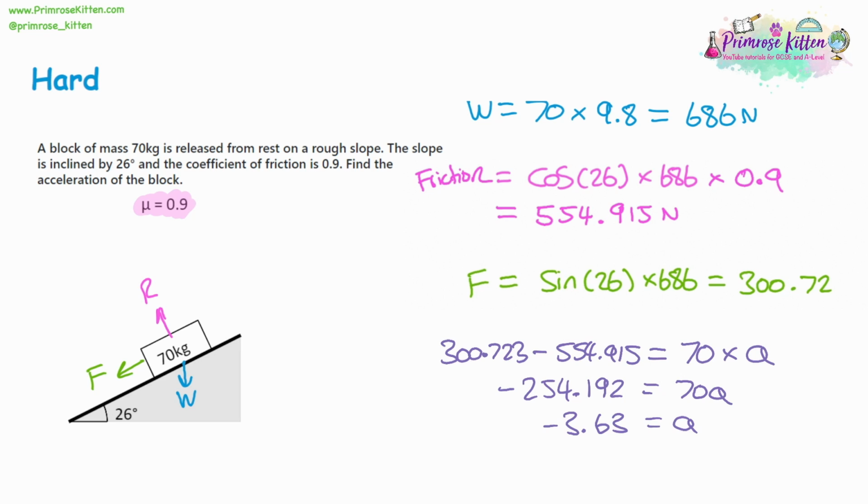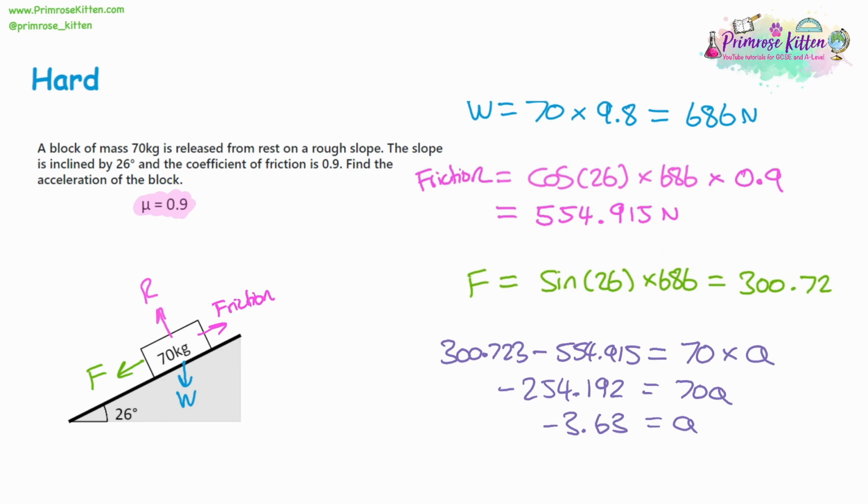Well, don't get acceleration and speed mixed up. It doesn't mean it's going backwards. It's not going to be flying back up the slope in the direction of the friction. That's not going to happen. What it means is that every second it's going to slow down by 3.63 meters per second. So actually the friction is making the object slow down.